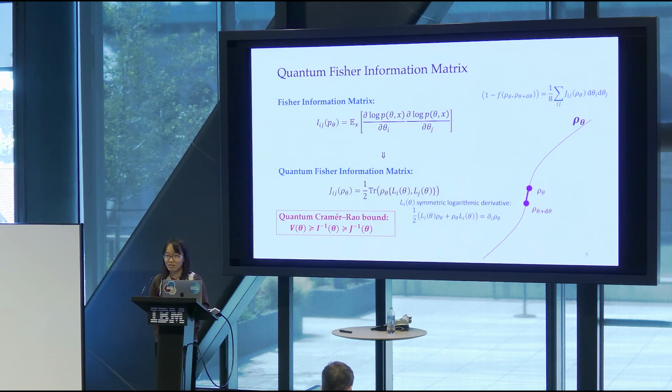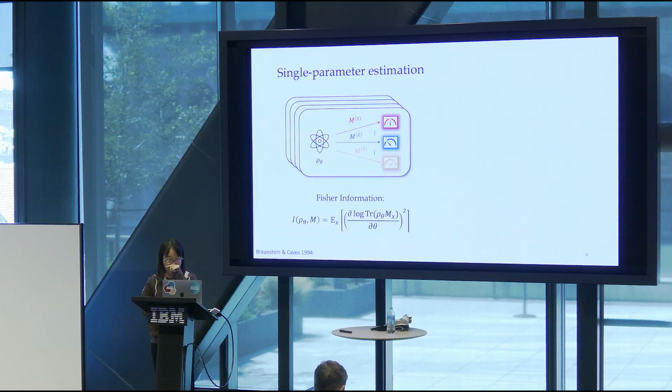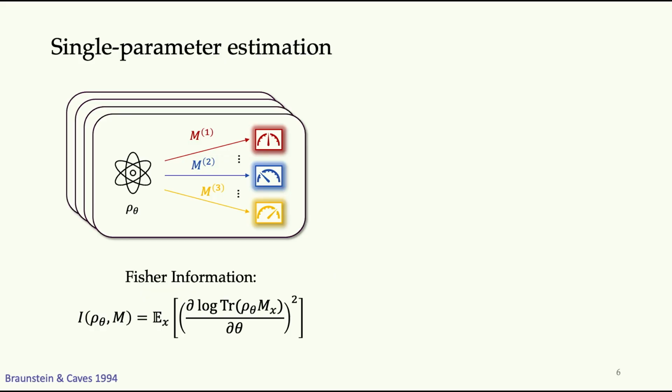So what exactly is the relation between the classical Fisher information matrix and the quantum Fisher information matrix? Is the Cramer bound achievable in the quantum case? So now let's take two different situations. The first one is